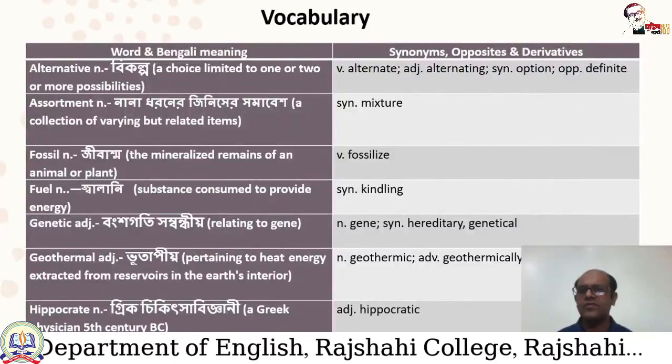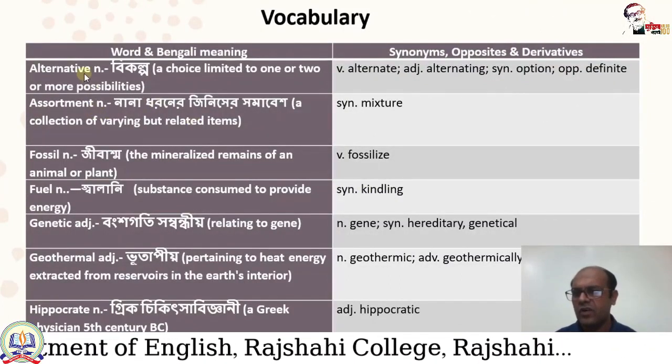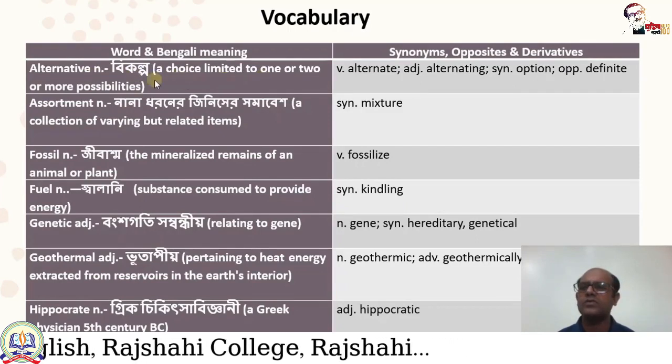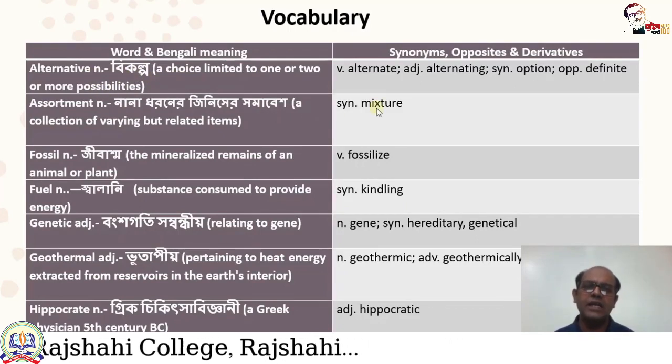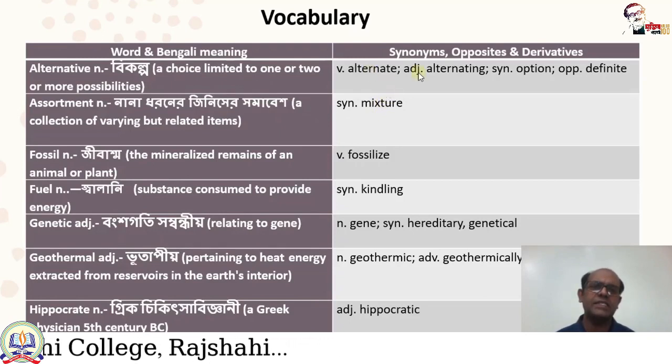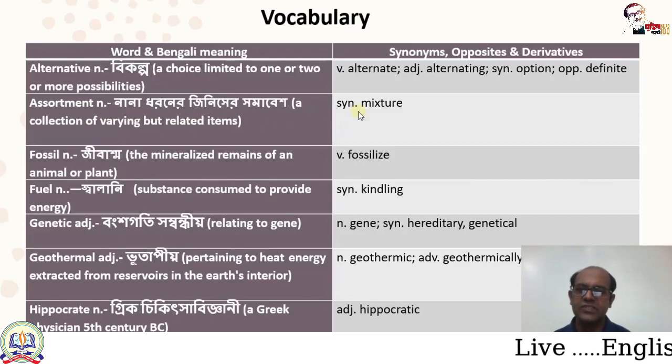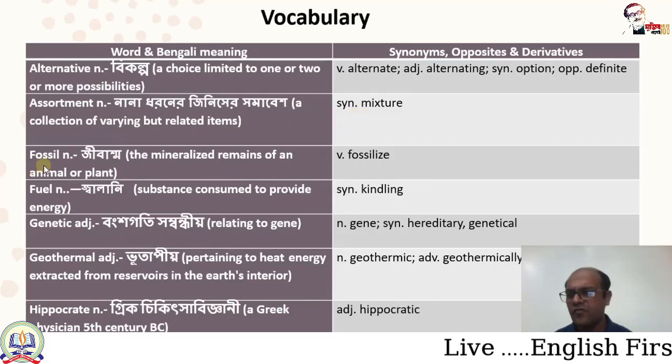The last list of vocabulary is alternative. Alternative means vikalpo, a choice limited to one or two or more possibilities. Its verb is alternate, adjective is alternating, and synonym is option, and opposite is definite. Assortment is the noun. Its Bengali meaning is nana dhoroner jinisher samabesh, a collection of varying but related items, and its synonym is mixture. There is another word, fossil.